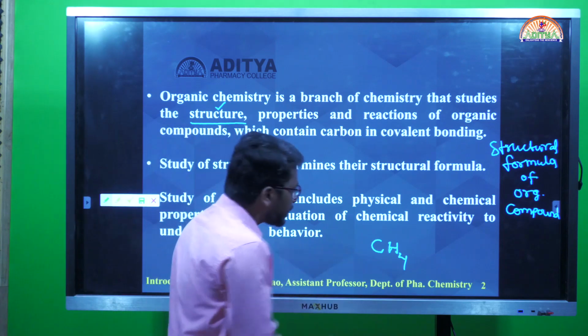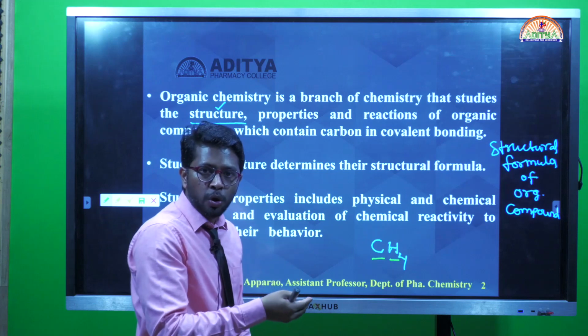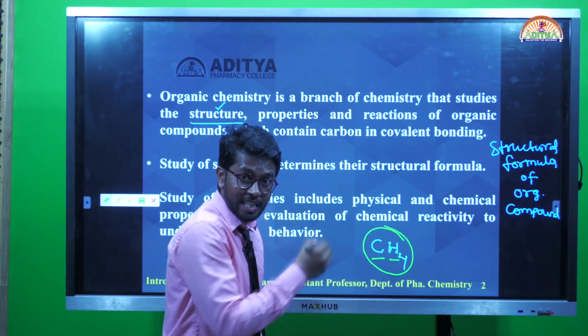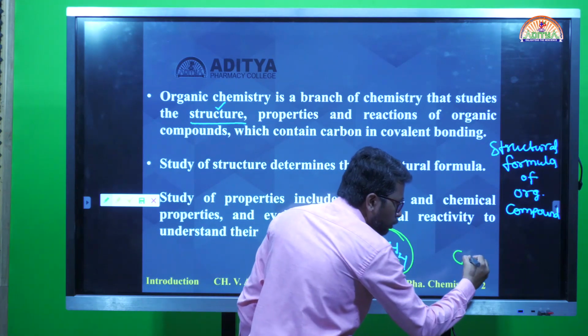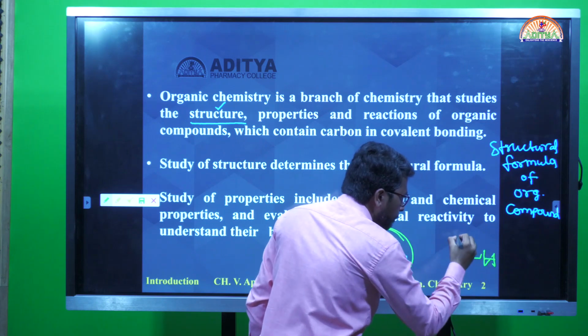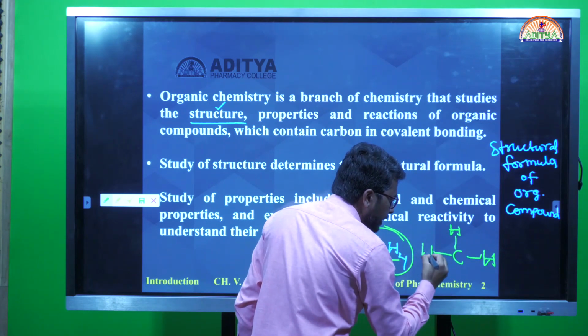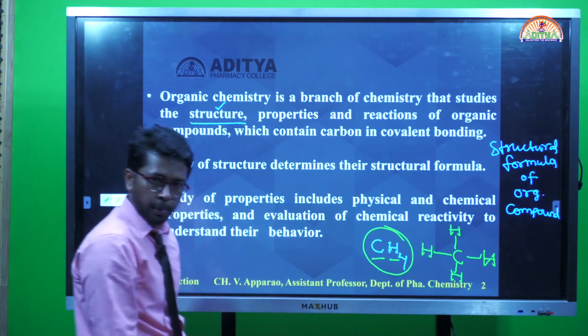By using the basic concepts, the carbon valency and hydrogen valency, I can write a structure for this organic compound specifically. I can write it like this. Already you know this is one carbon-hydrogen covalent bond, this is another, and this is also another carbon-hydrogen covalent bond.